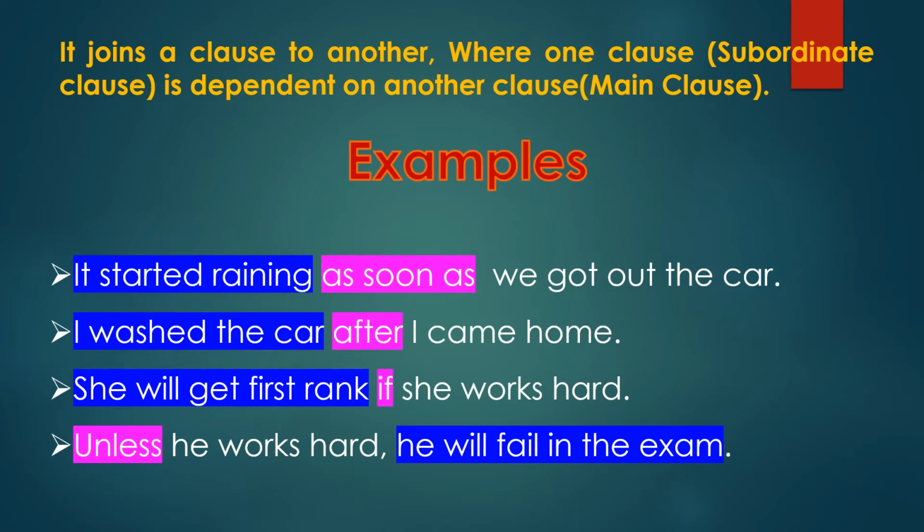And in the last one, unless he works hard, he will fail in the exam. Again, the blue color we mentioned is the main clause. And what is the subordinate conjunction in this sentence? Of course, it is unless. I already told you before that in the pink mark, I mentioned subordinate conjunctions.